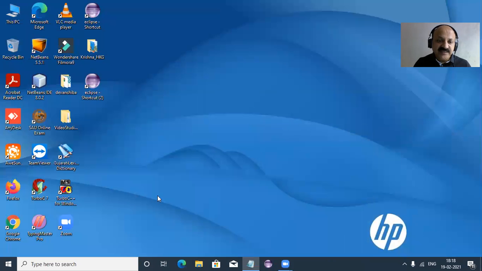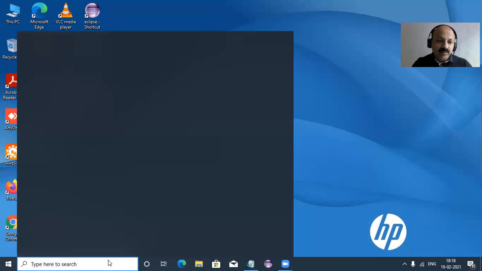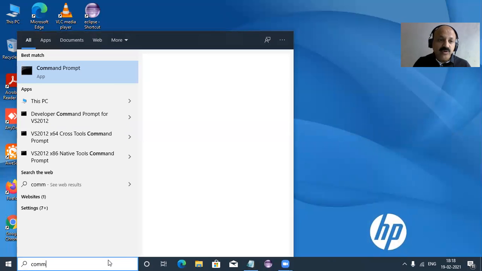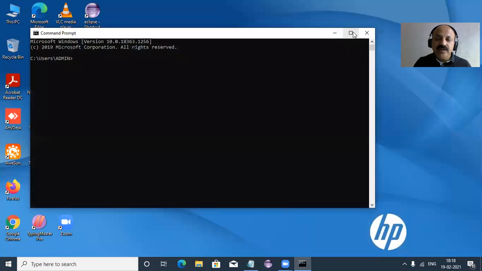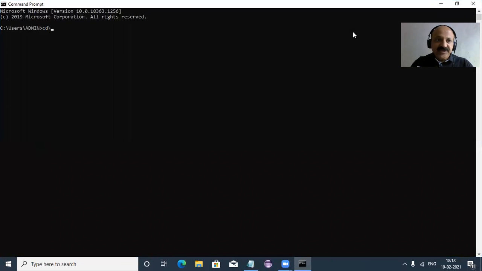I minimize this screen and go to the command prompt, the DOS prompt, and open it. Here first cd slash to come out of all directories, then f colon to change the drive, and JavaPro is the folder where we store our files, and javapath is our batch file name, which sets the JDK path and class path.